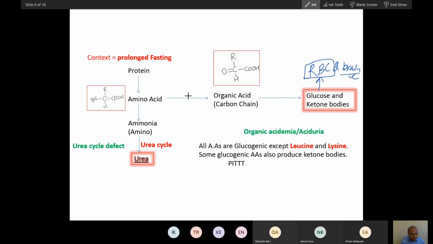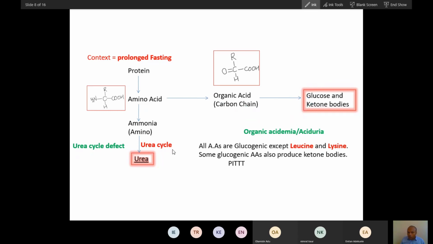That is why this. Now this carbon skeleton, devoid of amino, is called organic acid or keto acid. And this keto acid will either convert into glucose, or some keto acids of amino acids will convert into ketone body.